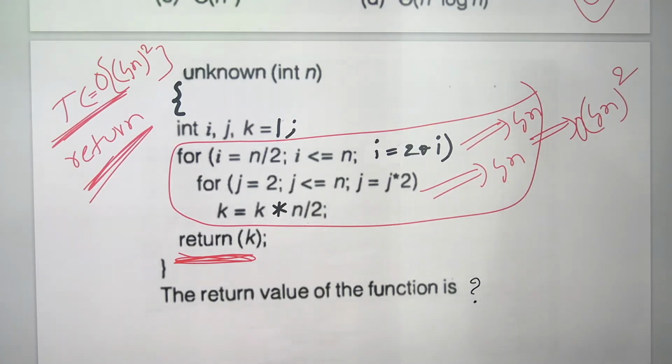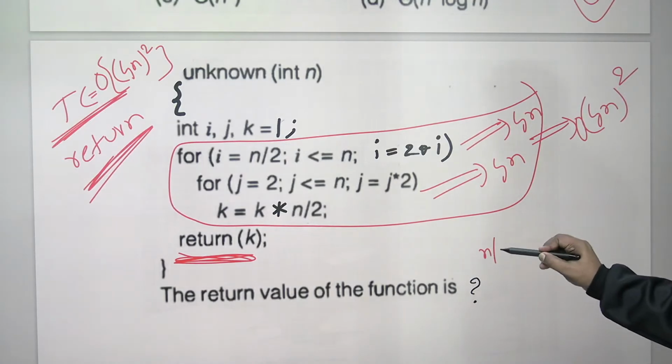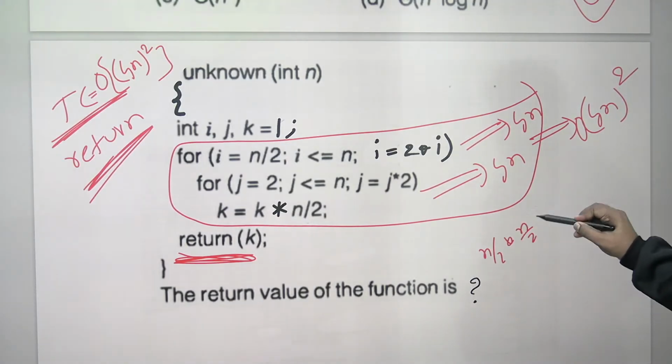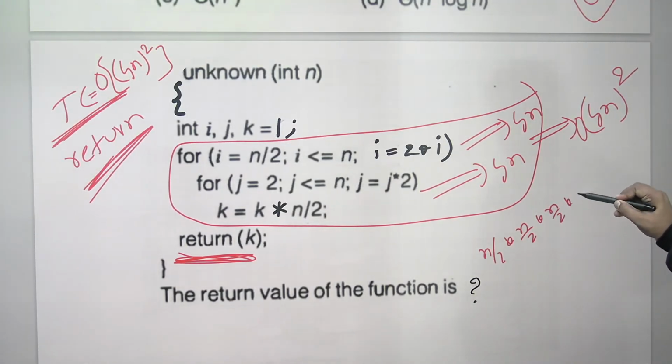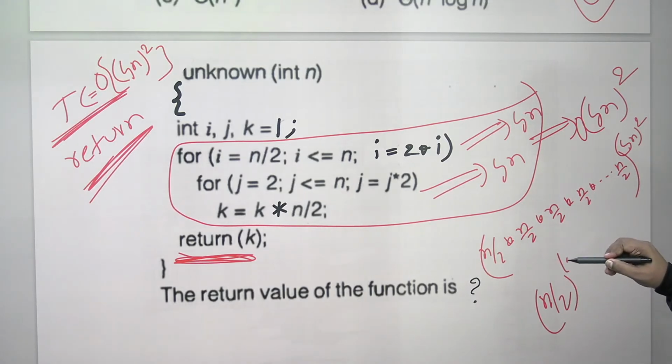Now can you see the return value? What is the answer? Every time n by 2 is multiplied. How many times is n by 2 multiplied? Log n square times. So it will become n by 2 whole power log n square.